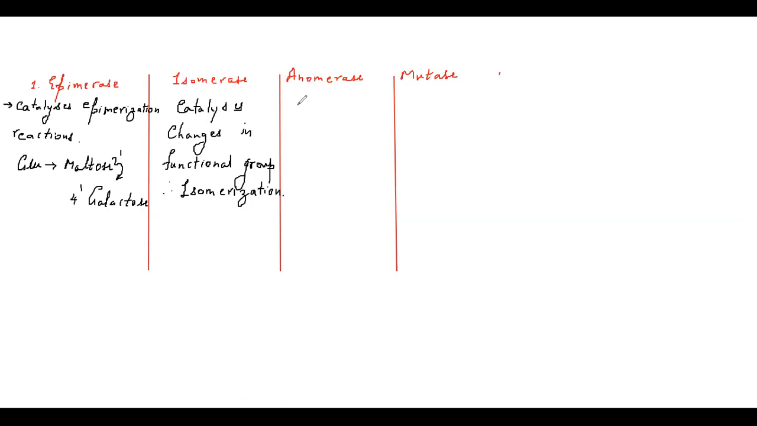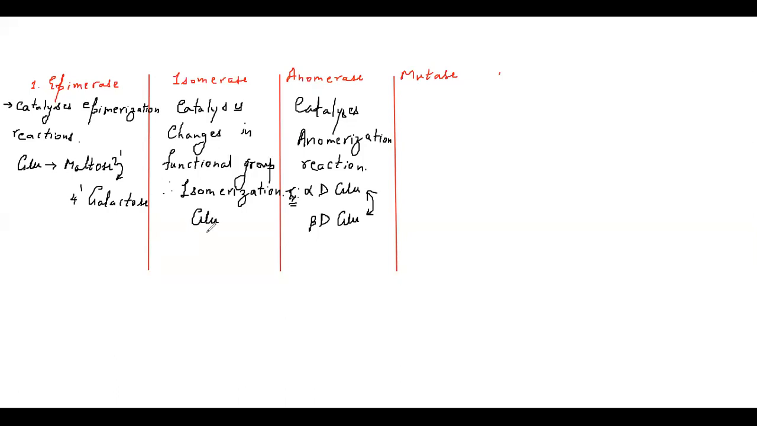Anomerase catalyzes anomerization reaction. There are anomerization reactions that could take place. In the case of anomerization reactions, what is going to happen? Alpha D glucose getting converted into beta D glucose and vice versa. If such type of reactions are going to take place, then the enzyme is anomerase. Glucose getting converted into fructose. If this is glucose molecule and this is getting converted into fructose structure, the enzyme is isomerase. Okay, and if this is the reaction, then it is epimerase.